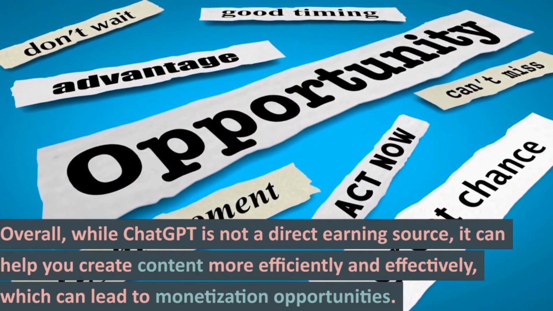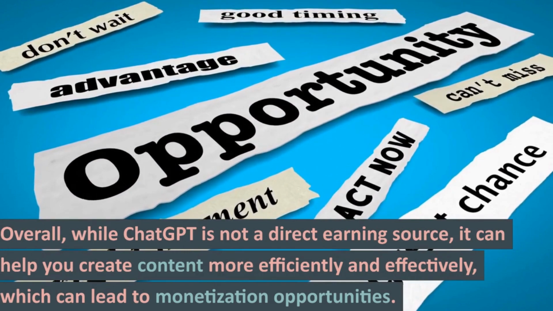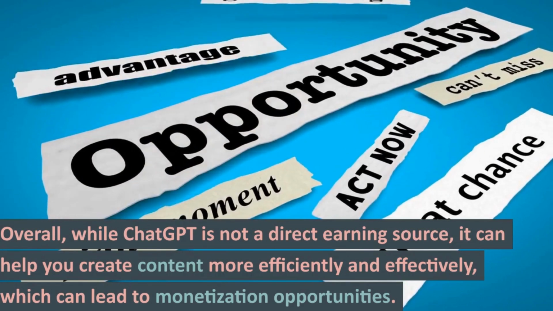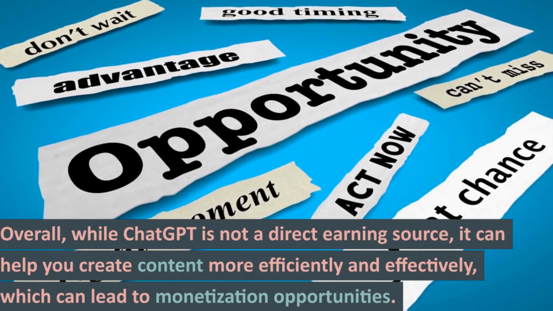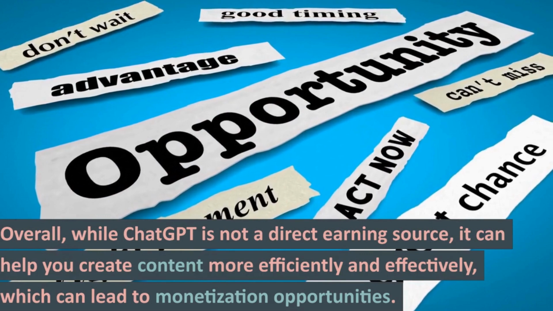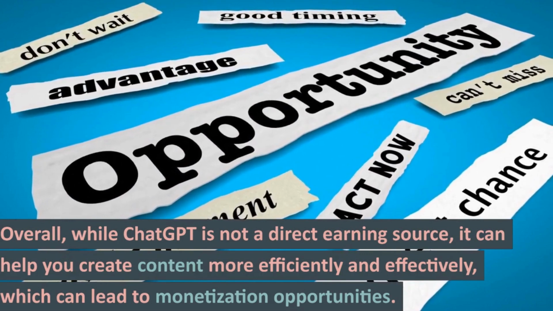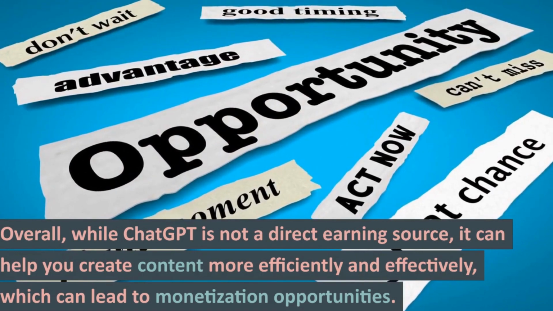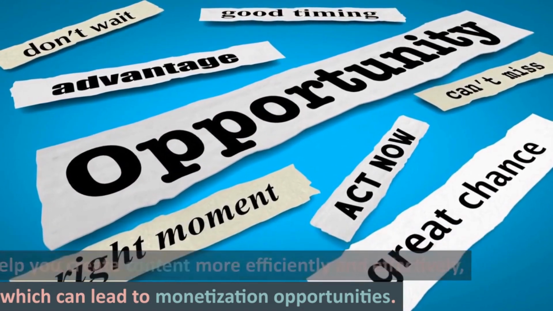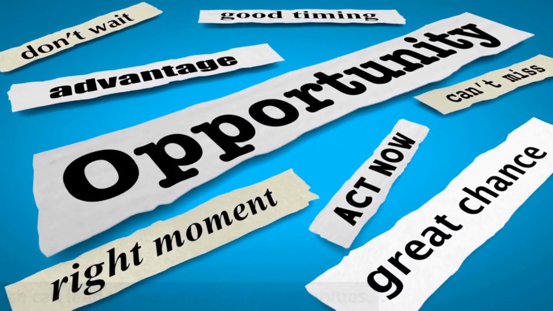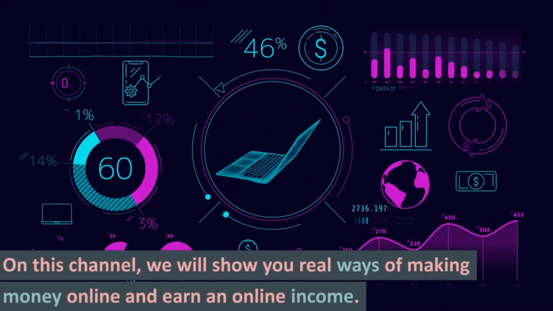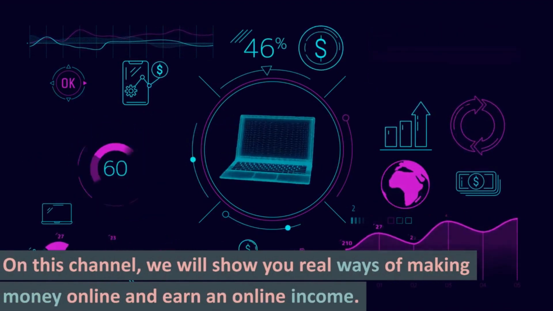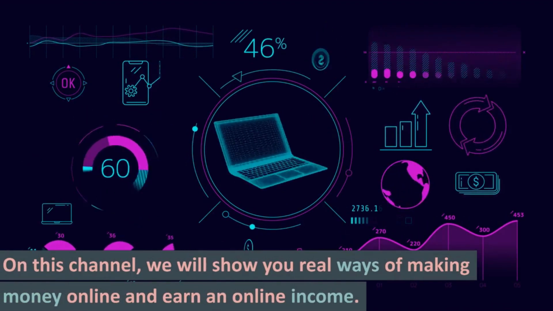If you have an e-commerce store, you can use ChatGPT to generate descriptions for your products. This can save you time and help you create unique and engaging descriptions that stand out from your competitors. Use ChatGPT to generate ideas for email marketing campaigns and even create the content for the emails. This can help you save time and create more engaging and effective emails that drive conversions. Overall, while ChatGPT is not a direct earning source, it can help you create content more efficiently and effectively, which can lead to monetization opportunities.